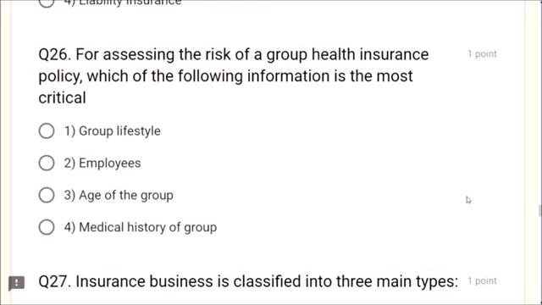Next question. For assessing the risk of a group health insurance policy, which of the following information is the most critical? Dear friends, the age of the group is most critical.